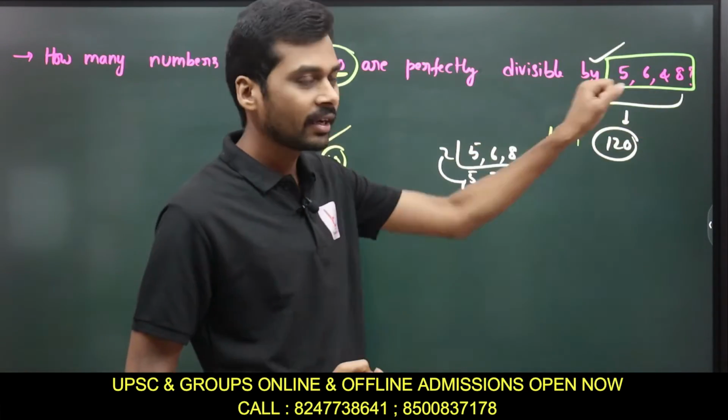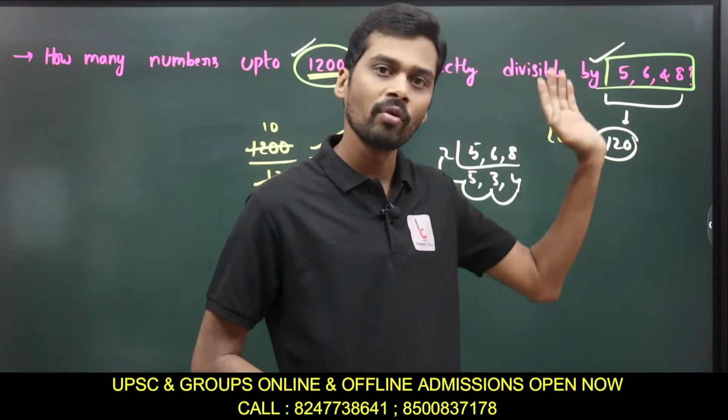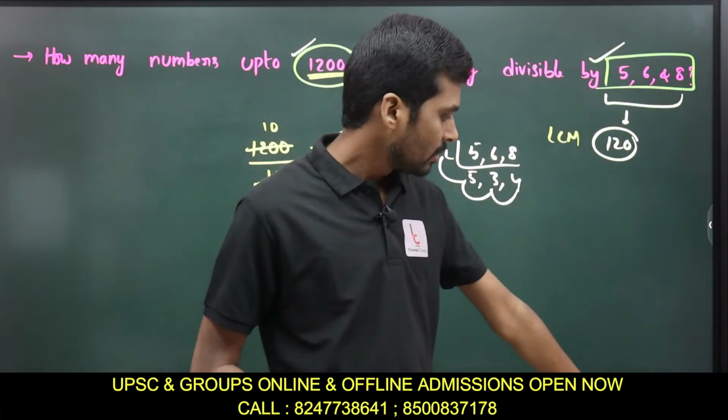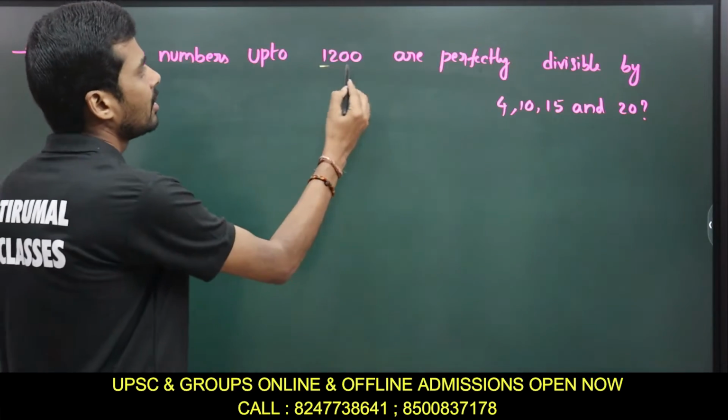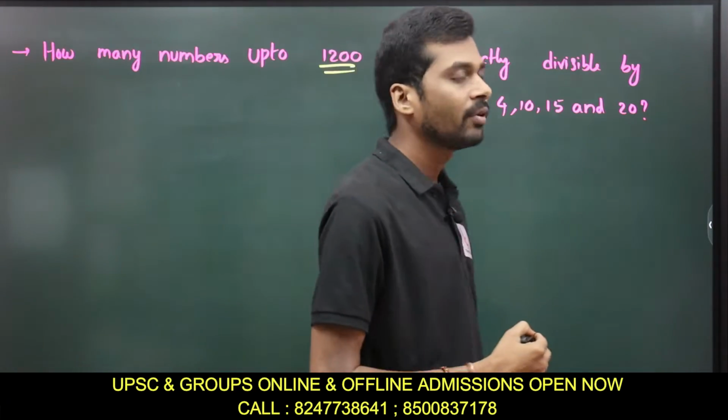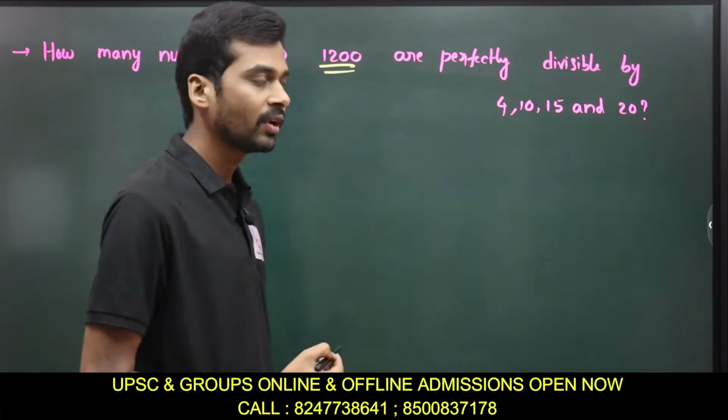So again, here the condition is that we are dividing with 2 or more numbers with a condition of n. Now let's go to the next problem. How many numbers up to 1200 are perfectly divisible by 4, 10, 15, 20?